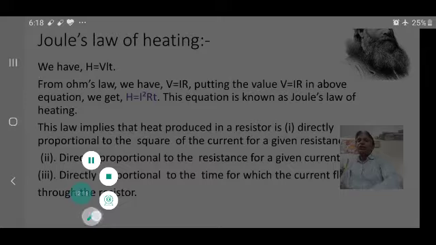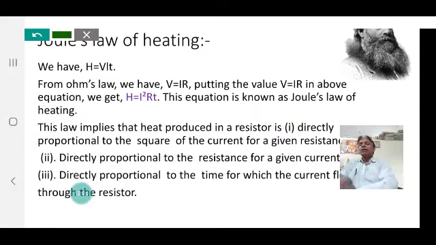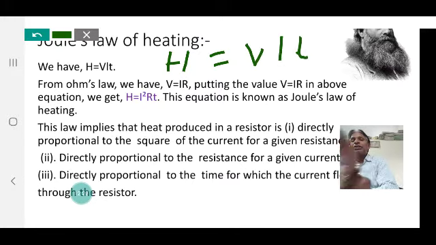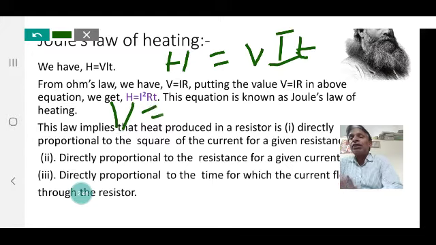The expression that we got in the last slide, H is equal to VIT, is the basic expression of the heat produced in the circuit. Now V is the potential difference, I is the current flowing in the circuit through the resistor, and T is the time. Now from Ohm's law we know that V is equal to IR.